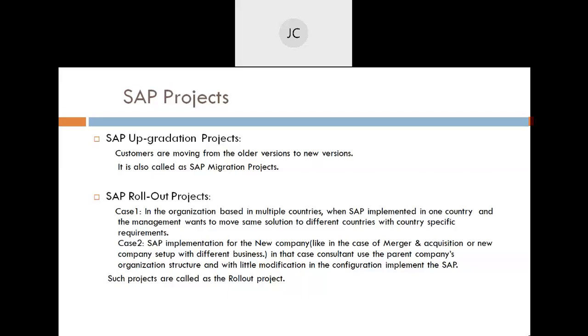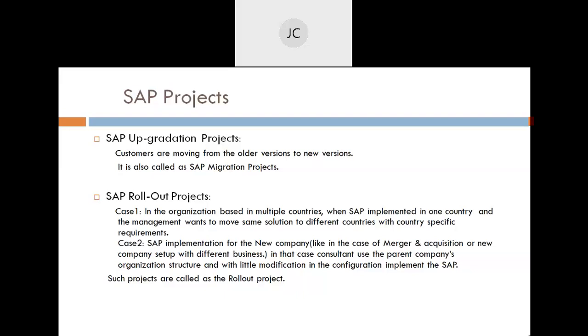An upgradation project is when SAP is already implemented and we are upgrading to the new version. This is called an upgradation project or migration project. Like in many systems, everybody knows Windows 10 came from Windows 7 or whatever they had. Windows XP was there, then Windows 7 came, then Windows 10. So we can relate to that. Whether from Windows XP we want to come directly to Windows 10, that kind of decision is taken care of there, or whether we move first to Windows 7, then Windows 10.